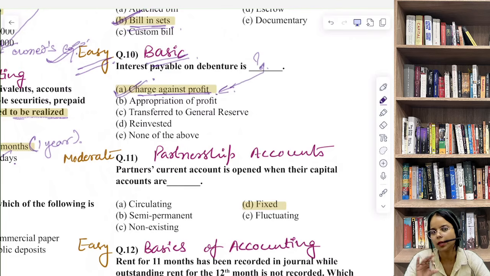Meaning, इसका मतलब क्या है? Meaning it's deducted before calculating net profit. Profit आया नहीं, उससे पहले ही deduct किया जाता है interest. Interest payable on debenture. Dividends, on the other hand, are appropriations of profit. They are distributed after profit is determined.